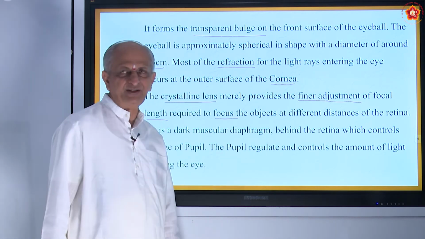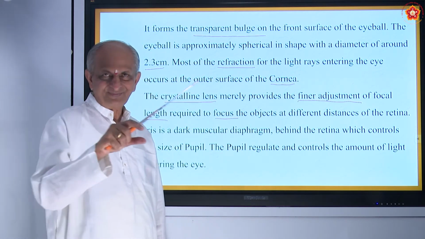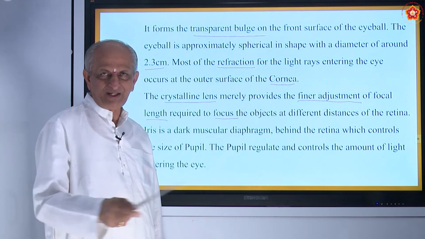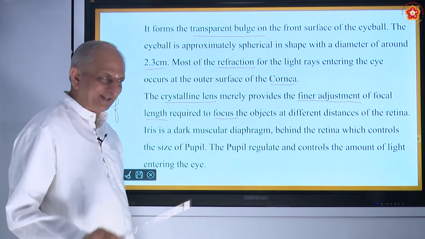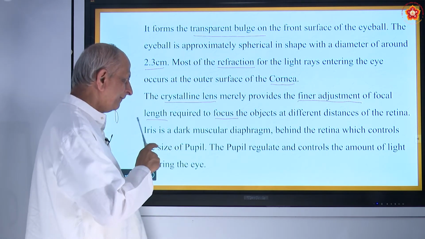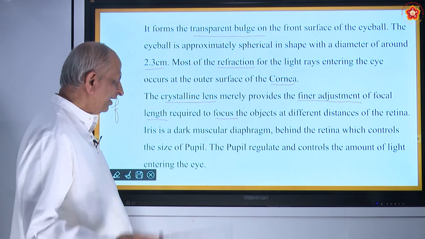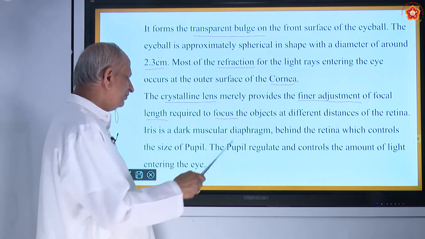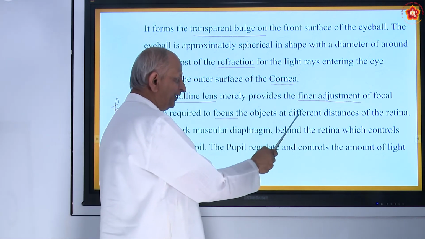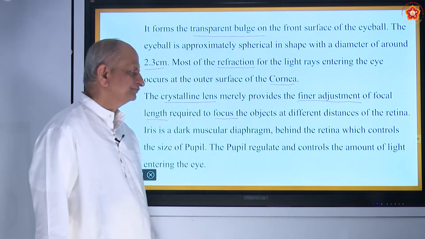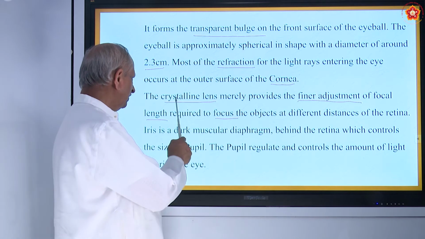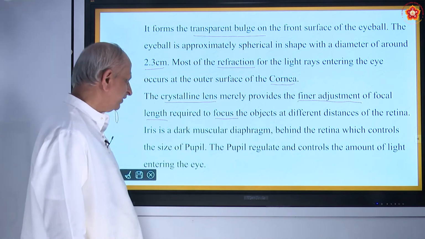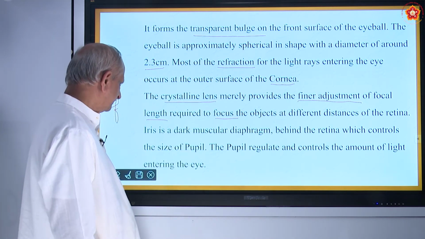In a camera you might have seen how they focus. They will go a little back, a little left, a little right, like that, adjusting. Here everything is adjusted permanently, all inside. So focus of the objects at different distances can be made in the retina. Here the lens will help for that to take the images, right?